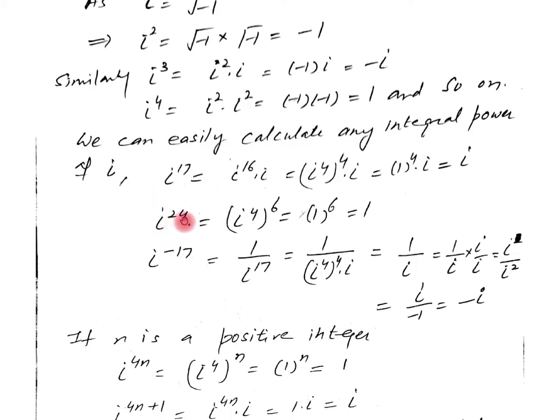Similarly, iota raised to power 24. Now the power can be split like this: iota raised to power 4, whole power 6. Now putting the value of iota 4 as 1, 1 raised to power 6 is equal to 1.